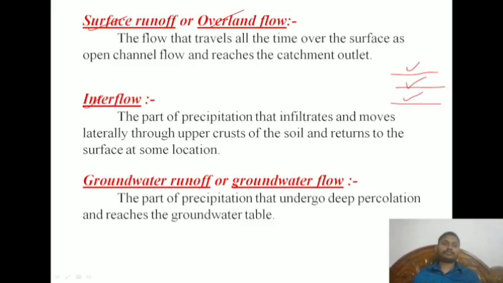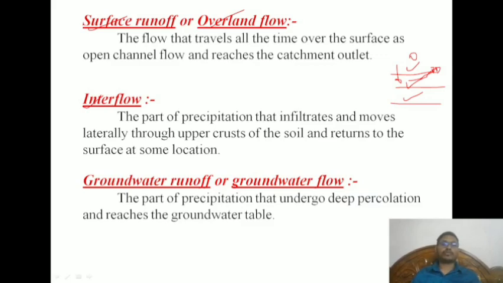Now we will see the flow that travels all the time over the surface as open channel flow and reaches the catchment outlet. That's what I discussed previously. It will travel and go to the outlet. Interflow is the part of precipitation that infiltrates and moves laterally through the upper crust of the soil and returns to the surface. That means here the water will travel a little distance through the soil, and return to the surface at that location. Again it will come back to the top surface.